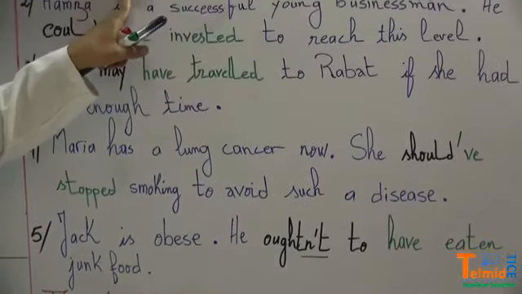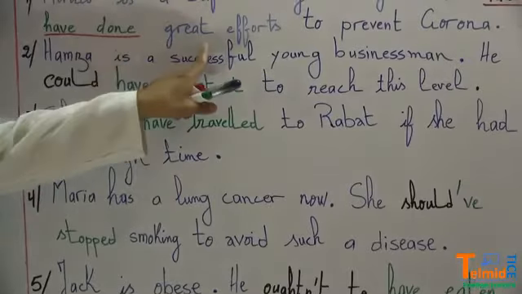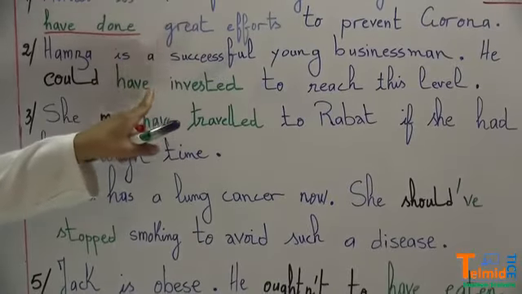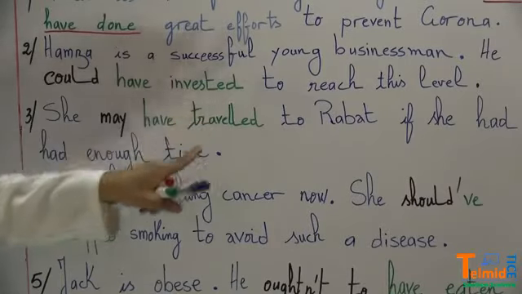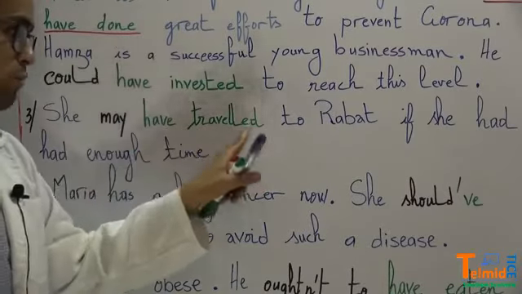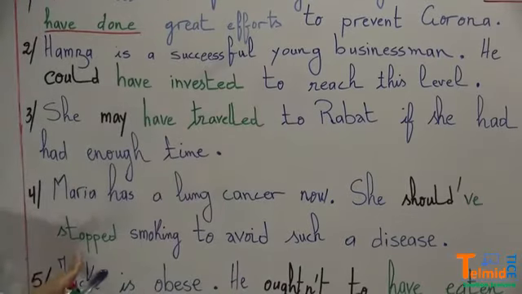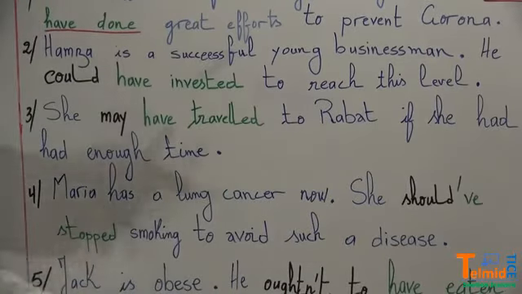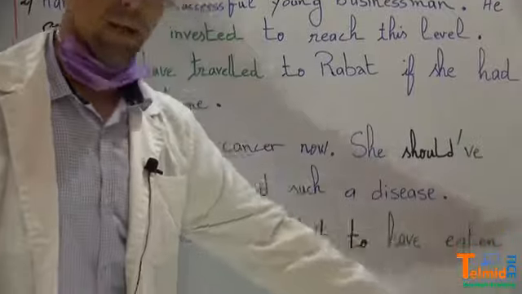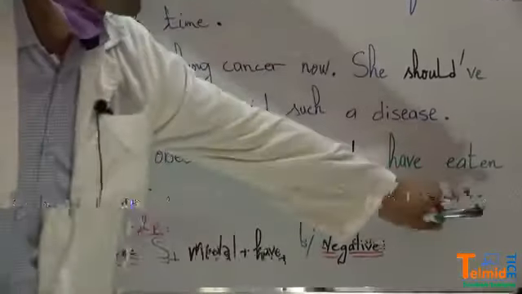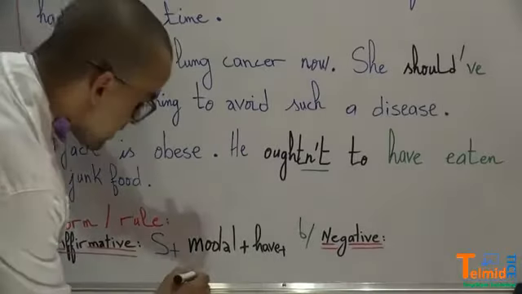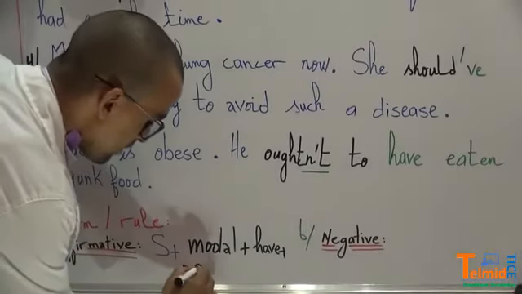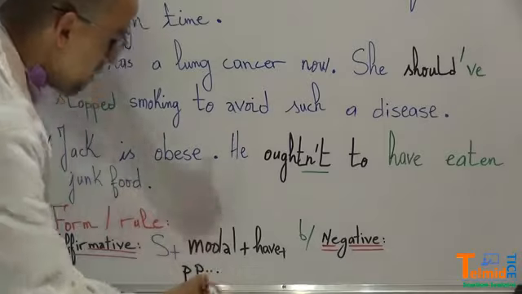We have do, did, done. Have invested. Travel, traveled. Stop, stopped. Eat, ate, eaten. So these are what we call the past participle of a verb.